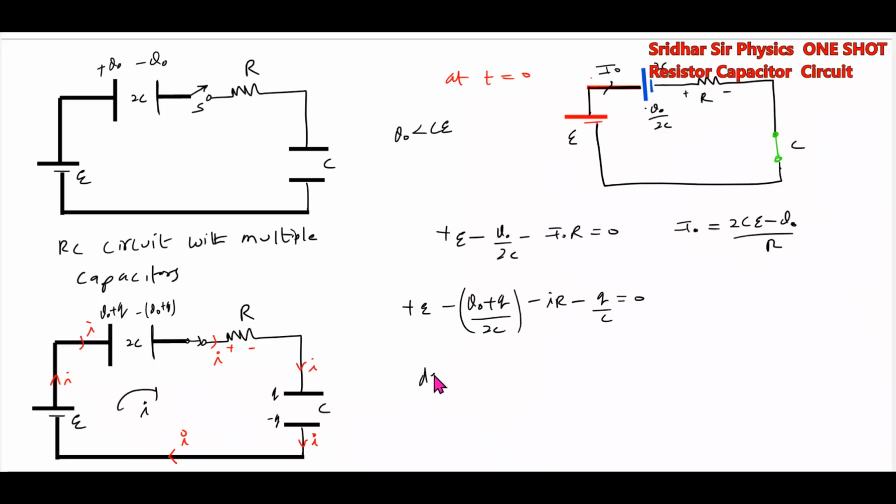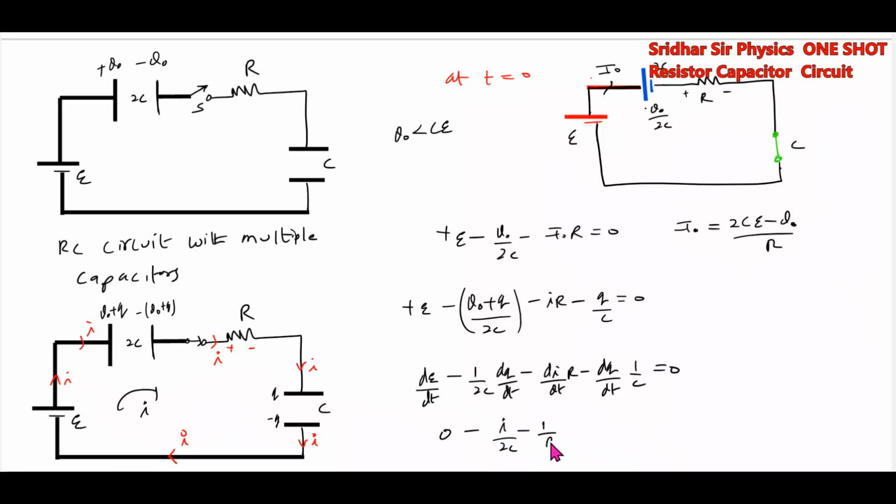Differentiating this, dE by dt, Q0 is a constant, so this will become 1 by 2C dQ by dt minus R di by dt minus dQ by dt into 1 by C equal to 0. E will be constant. Then dQ by dt is I, so this will become I by 2C.